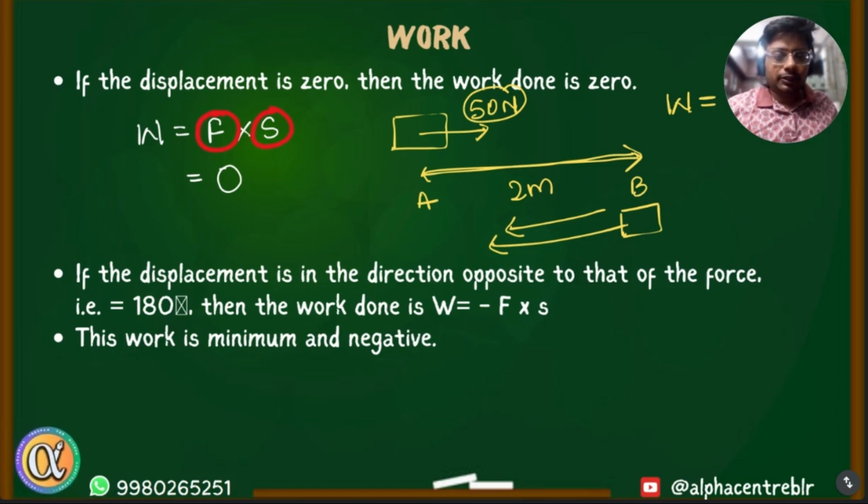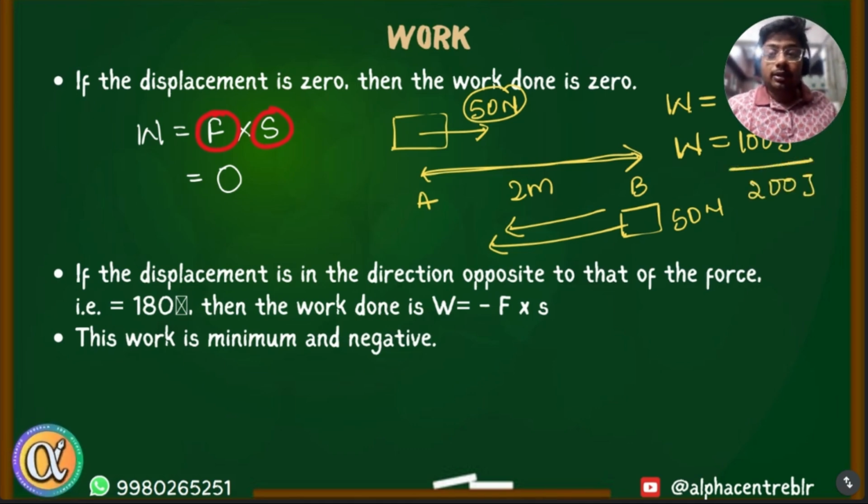Same 50 Newton force, same value, 2 meter displacement, but this time from B to A. How much is work done here? 100 joules. So what is total work done on the body in A to B and B to A? 200 joules. But listen very carefully to what I'm saying.